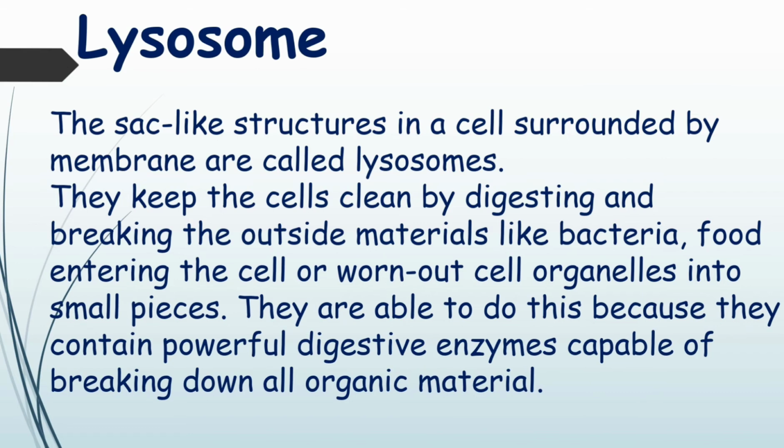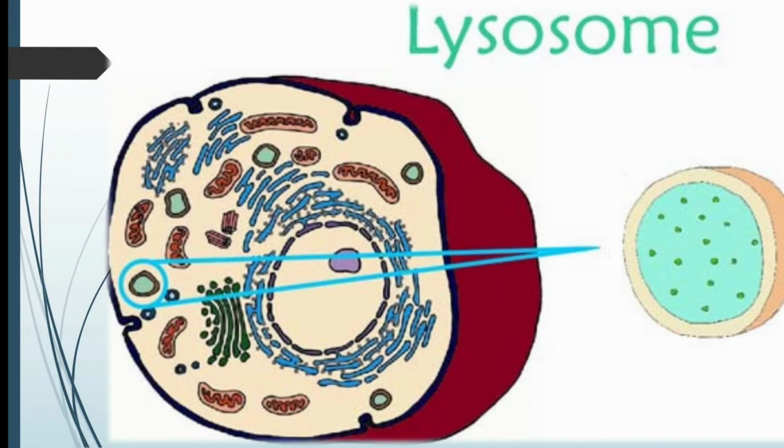It's a sac-like structure in a cell surrounded by a membrane. They keep the cells clean by digesting and breaking down outside materials like bacteria, food entering the cell, or worn out cell organelles into small pieces. They are able to do this because they contain powerful digestive enzymes capable of breaking down all organic material.